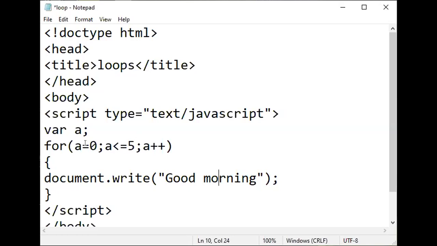6 times means from 0 to less than equal to 5. Just count 0, 1, 2, 3, 4 and 5, right? So it will become 6 times. Now here you can see the condition, that is a less than equal to 5. Now less than equal to means, till a becomes 5, this statement will execute. Am I right, everybody? Have you understood?